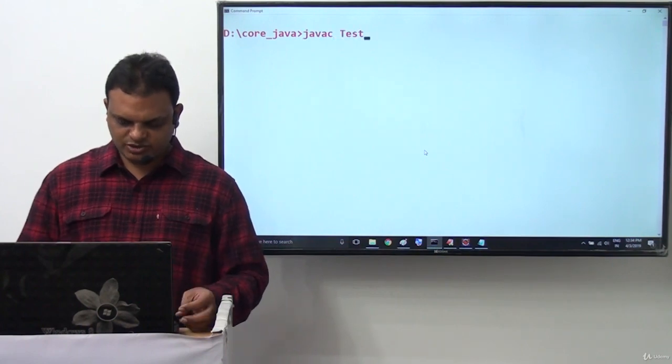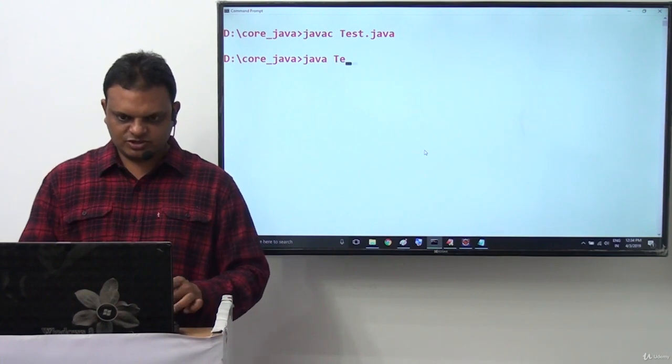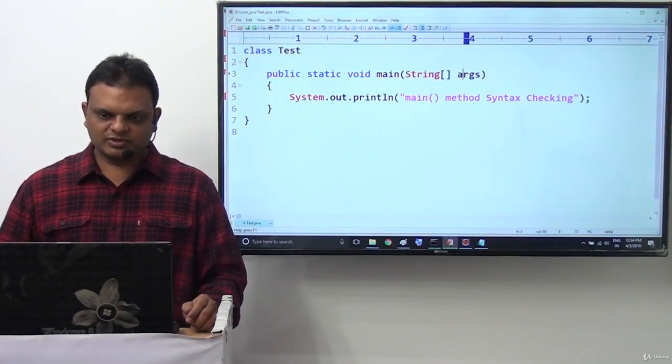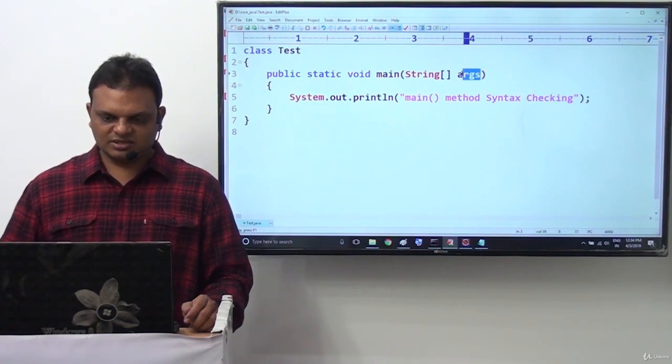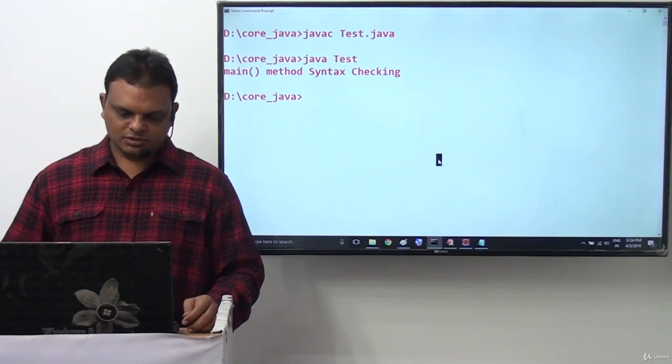Java C test.java, no compilation error here, and java test. Here we are getting some output. It's okay. Now in place of this args, I want to use only A. A only I want to use. Now let me compile it.